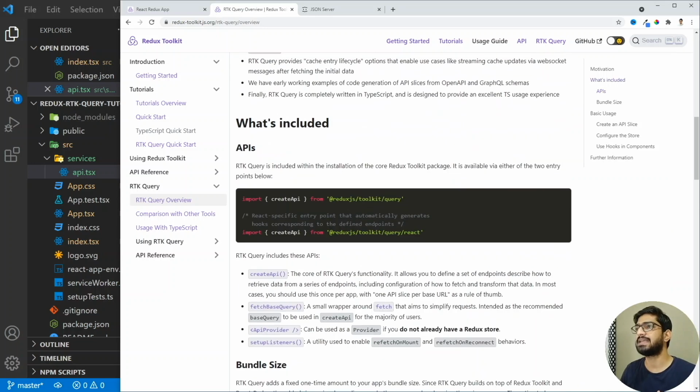If we go to the documentation, then you will see that either you can use it like this, the Redux Toolkit query, or if you want to be more specific to React, you can add react at the end. We are more specific to React. That's why I have used this query slash react.